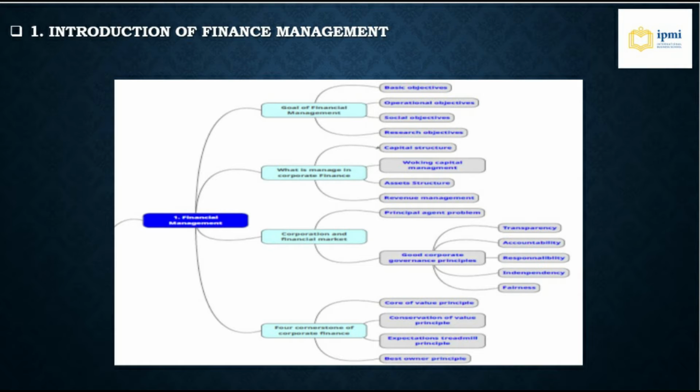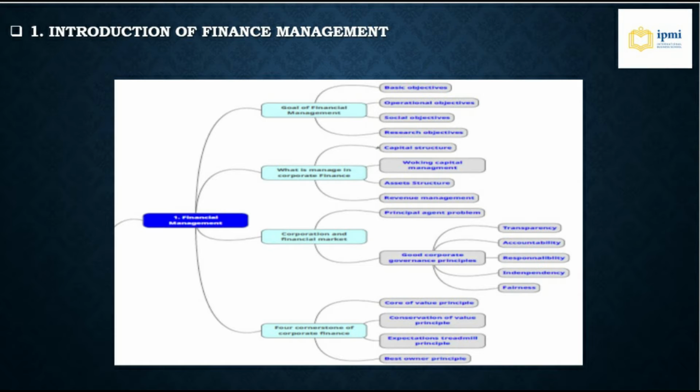And corporation and financial market, we divide it into 2: principal agent problem. What is the principal agent problem? Principal agent problem is a conflict in priorities between the owner of an asset and the person to whom control of the asset has been delegated. So, the problem can occur in many situations, for example, from the relation between client and a lawyer to the relationship between stockholder and CEO.